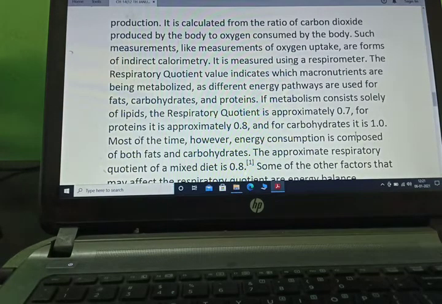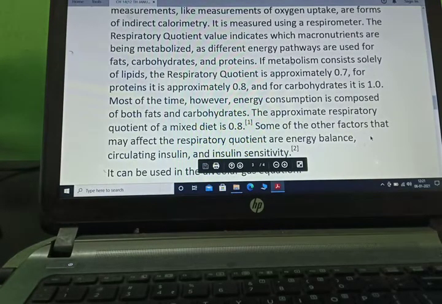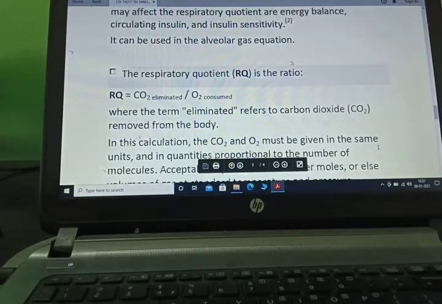If metabolism consists of lipids, the respiratory quotient is approximately 0.7, for protein 0.8, and for carbohydrate it is 1. Most of the time, however, energy consumption is composed of fats and carbohydrate. The approximate respiratory quotient of a mixed diet is 0.8. Some other factors that may affect the respiratory quotient are energy balance, circulating insulin, and insulin sensitivity. It can be used in alveolar gases also.